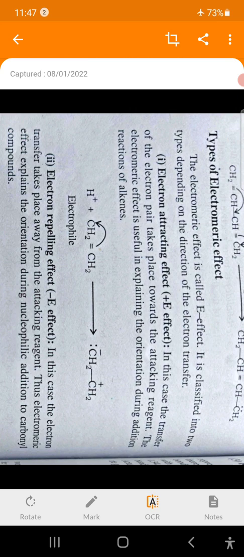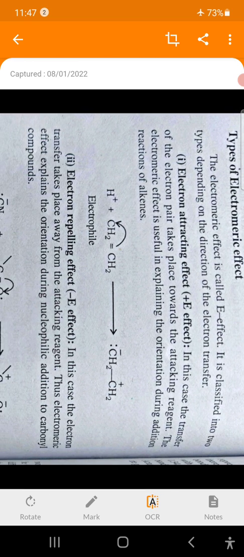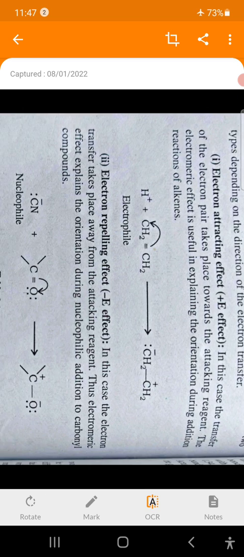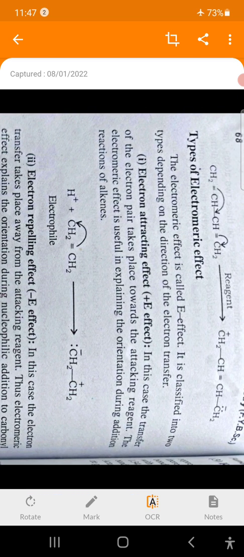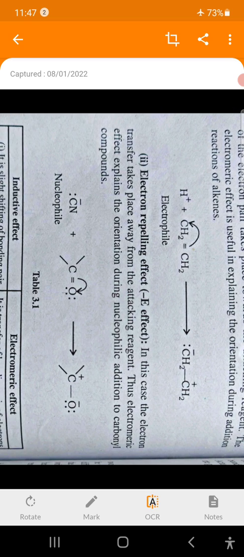That atom pulls the electrons, attracts electrons towards itself, and because of that additional electron coming on that atom, a negative charge develops. That is the plus E electron attracting effect, and another is the minus E effect, that is the electron repelling effect.